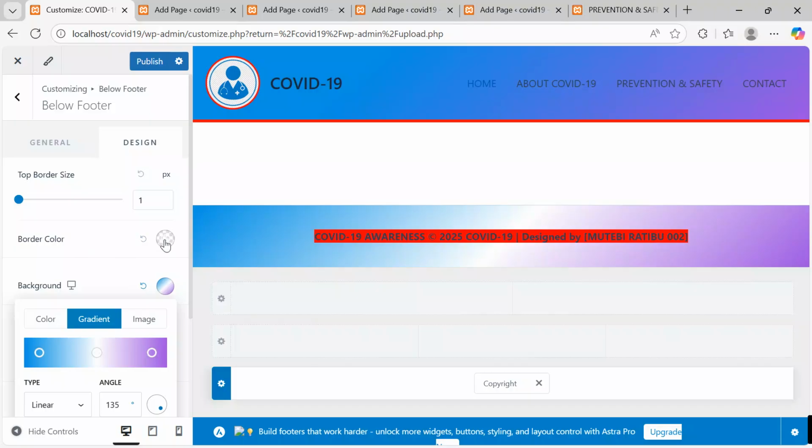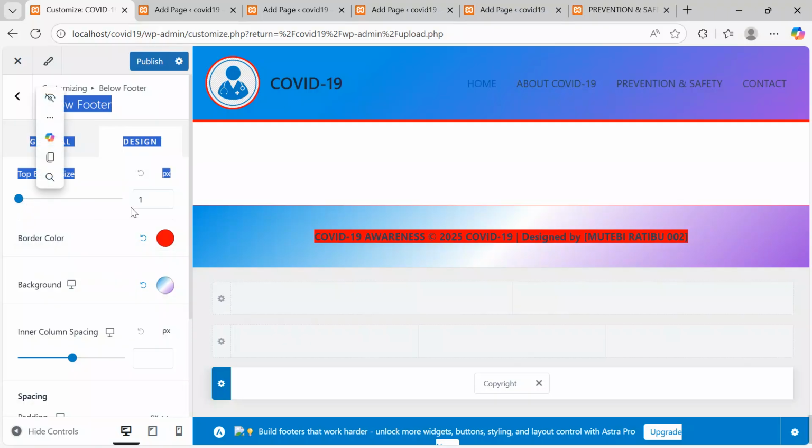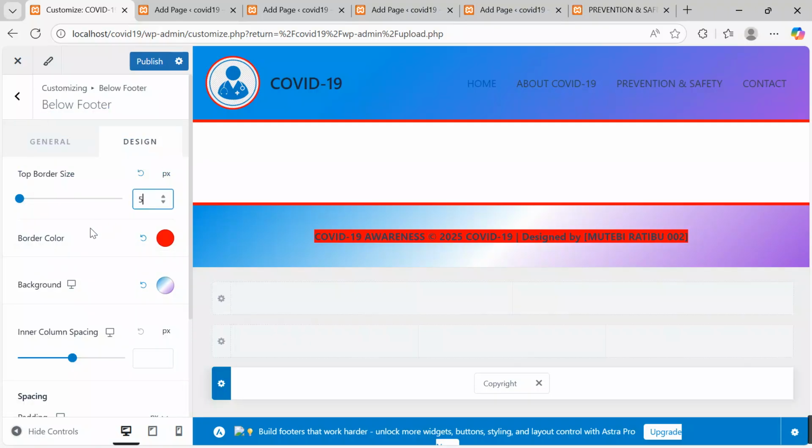The border color over here, let me also take red, and then I'll come and increase the size. Let me keep it at 5, and then I'll click and say publish. Every time you publish, it means you're saving the changes. I want to do some more. Okay, click. Let me get back here.